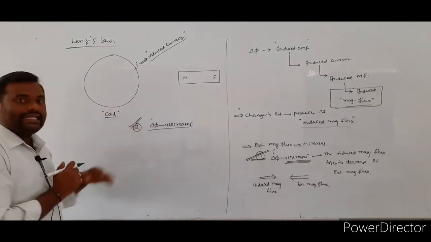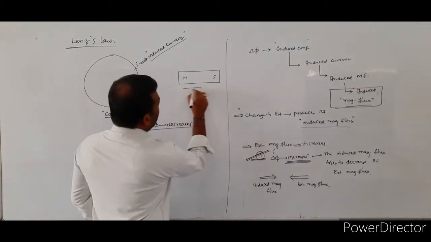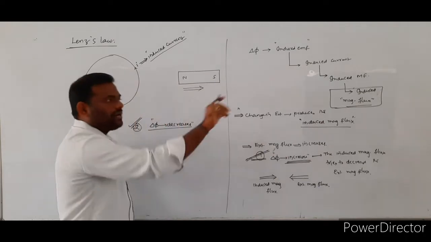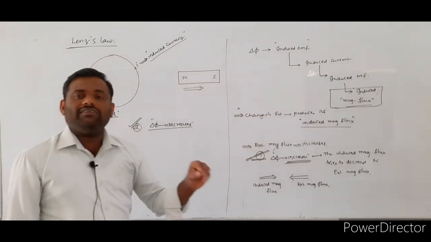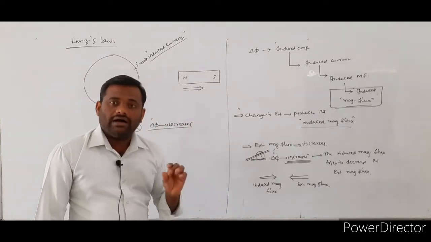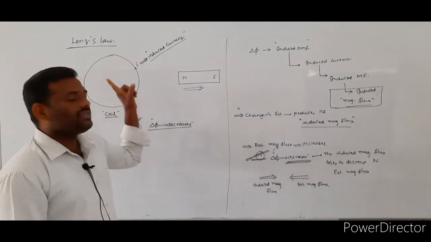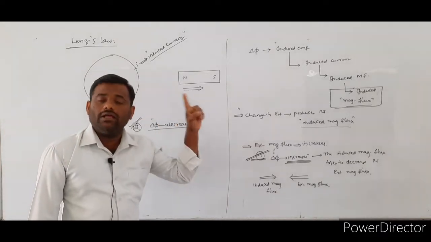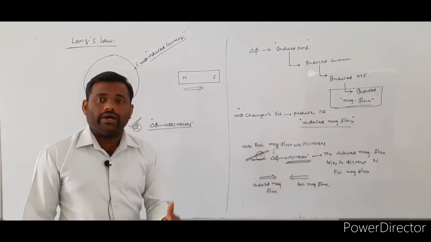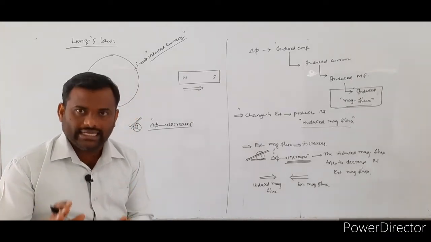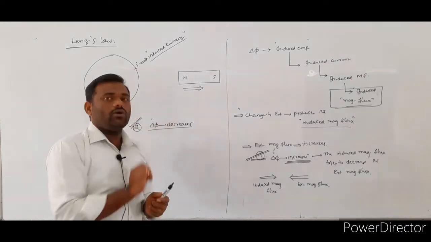It happens whenever the bar magnet moves away from the given coil; whatever flux is linked with the given coil, that value should decrease. So what point do we have to understand?